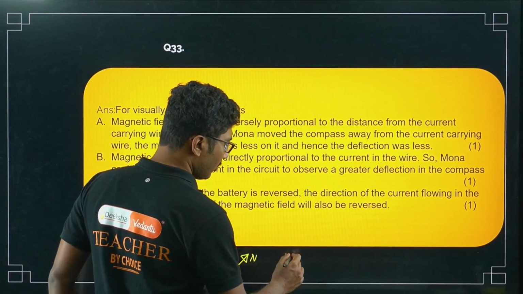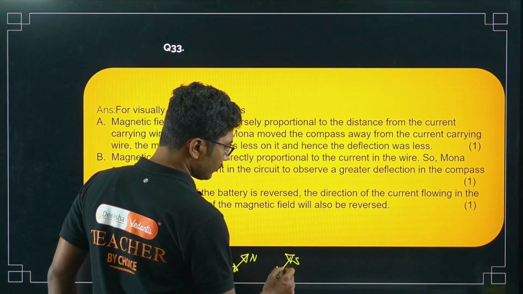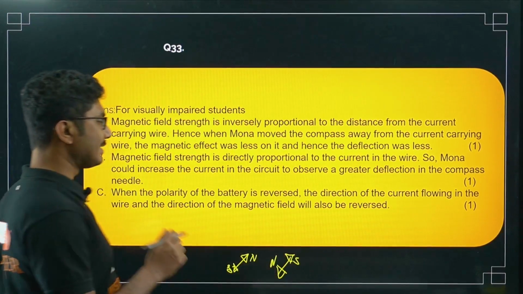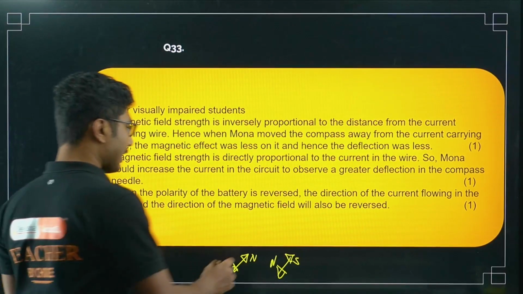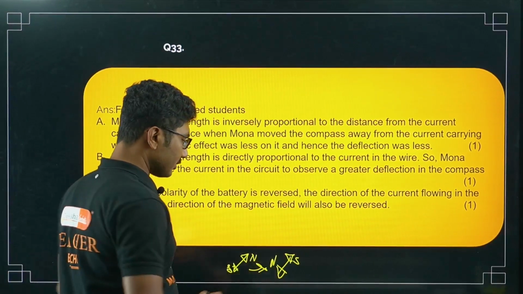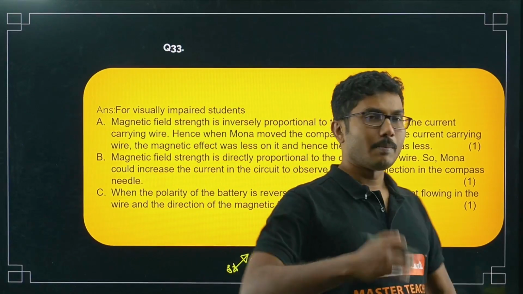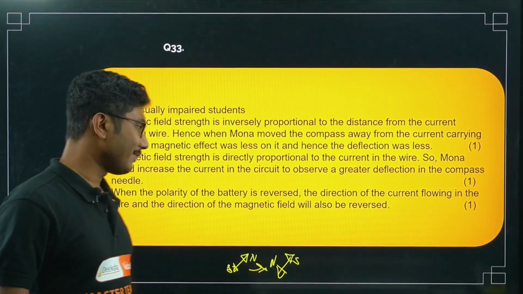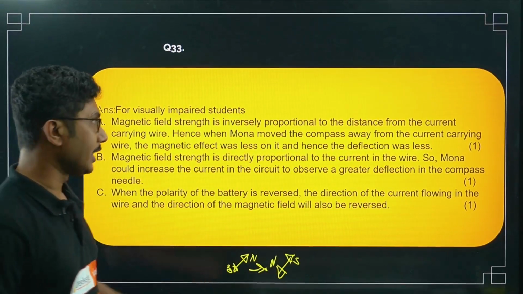So now this will be south pole, this will be north pole. Okay, this is not that simple. It will not exactly happen like this because Earth's magnetic field is also present, but in absence of Earth's magnetic field, it will simply reverse to the opposite side.